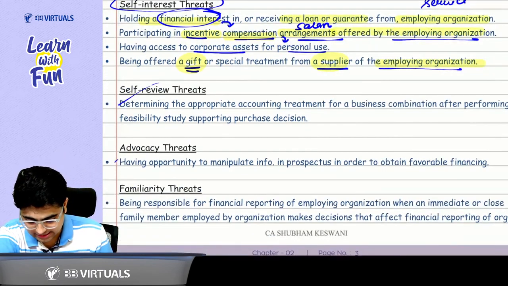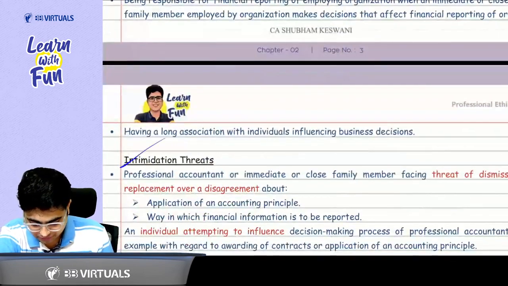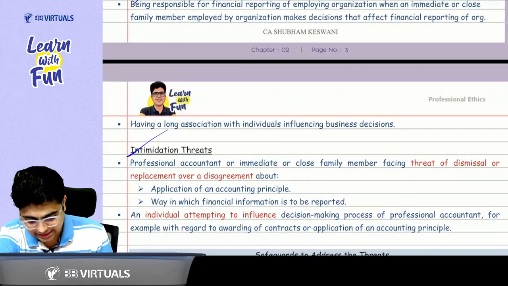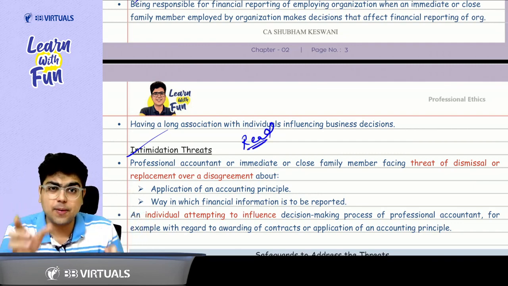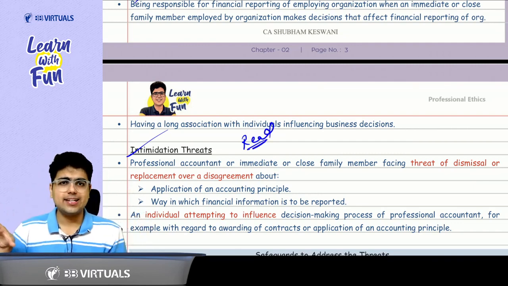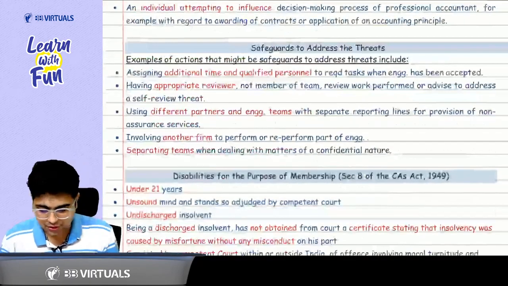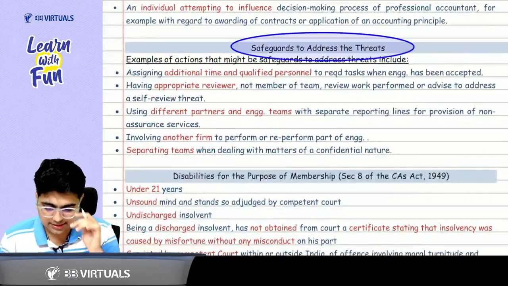Self-review threats, advocacy threat, familiarity threats, and intimidation threats. All these threats you just need to give a read. That's all that you need to do. So here we are done with the threats part. Now for every threat there is a safeguard. Now we are going to discuss about the safeguards to address the threats.